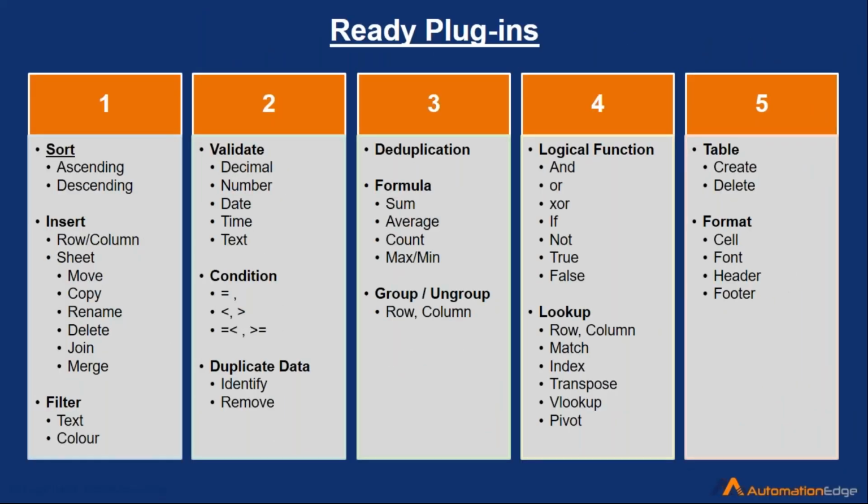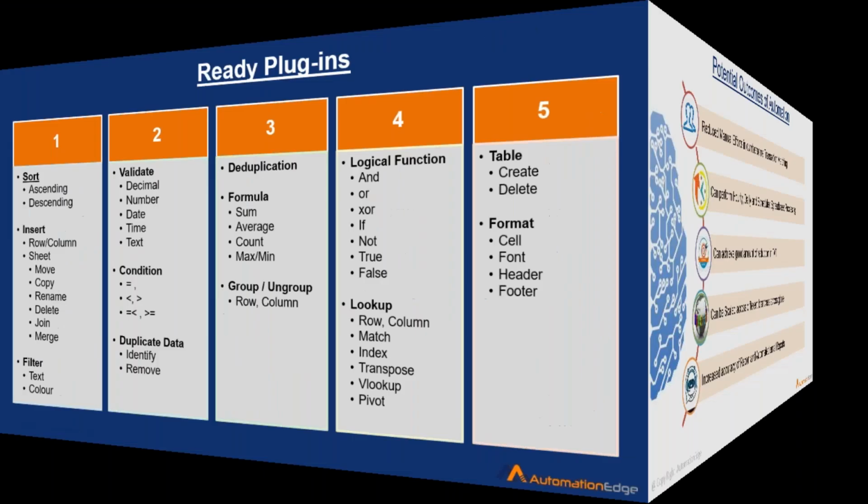Now coming to the ready plugins that you have. In Automation Edge Process Studio, which is a design studio, you will have all of these ready actions for sorting, inserting rows, various filtering options, validating your information, applying conditional formatting, identifying duplicate data, deduplication activities, applying formulas, grouping and ungrouping your data, logical functions, lookup functionalities, creating and deleting tables, and the various formattings as well.